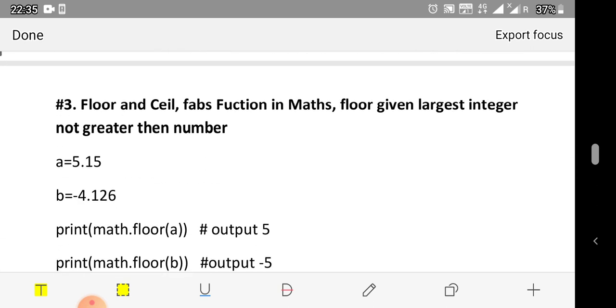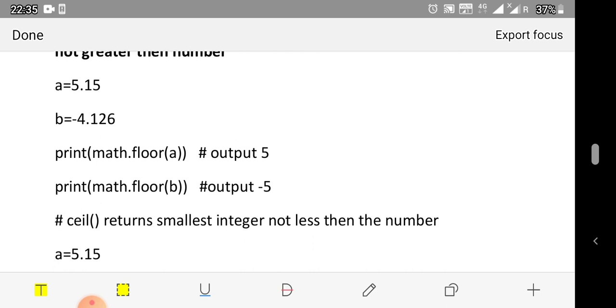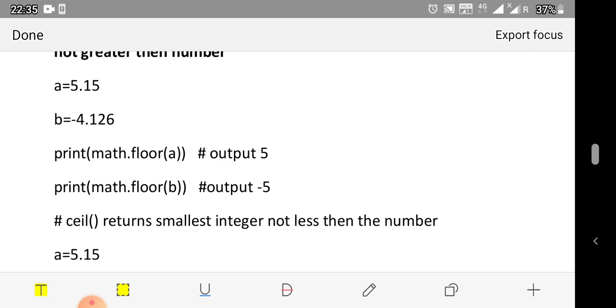Number 3 concept is floor, math, and ceil function, which we have also included in the import math library. The floor function returns the largest integer not greater than the number. It means it will return an integer value, but that number should be less than the actual number. Suppose a is 5.1515 and we are taking the floor value of a, then it will return 5. And for minus 4, the lesser value will be minus 5, not minus 4. So it will take a lesser integer value.